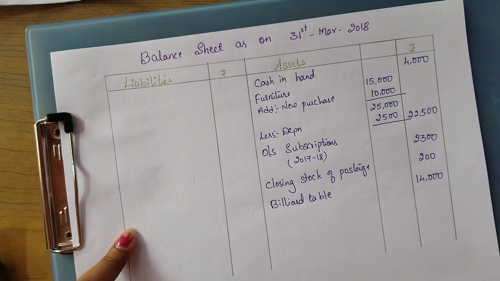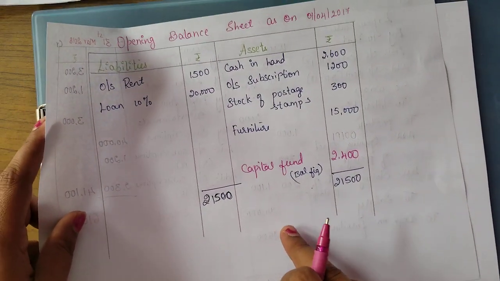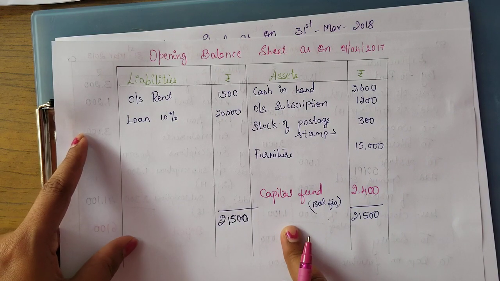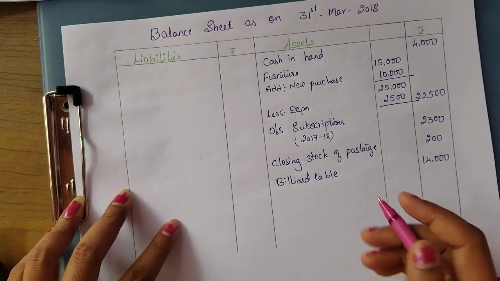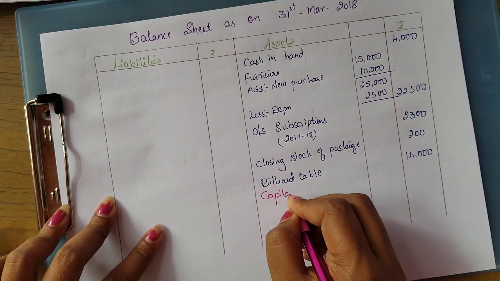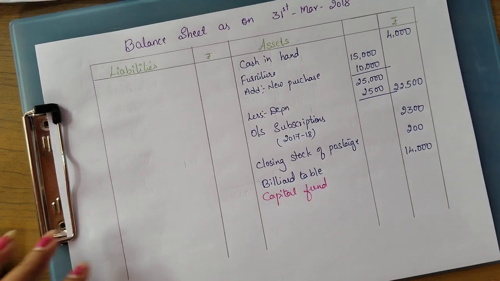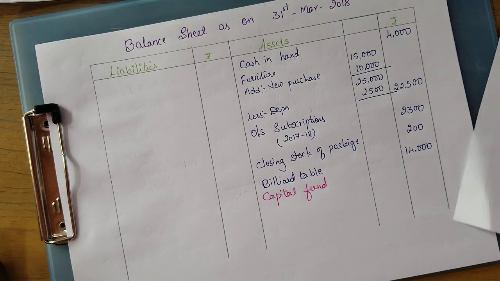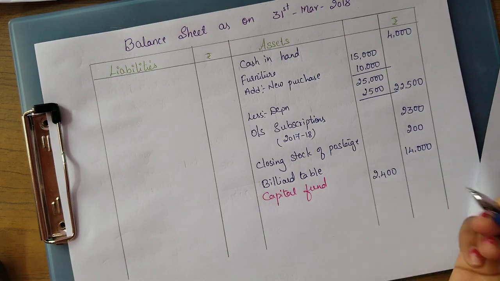Now since the capital fund we got it in the asset side, in the opening balance sheet we have found the capital fund in the asset side. So in this problem we are going to write capital fund here in asset side only. Okay, so capital fund is 2,400.